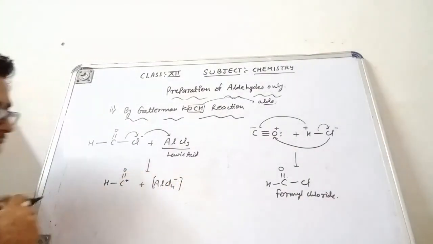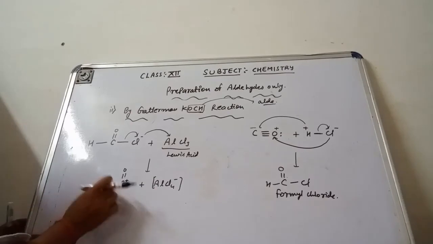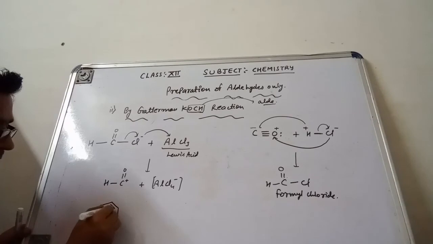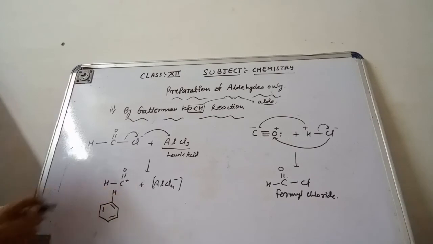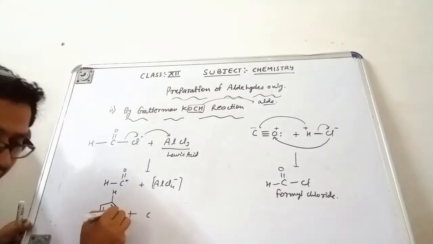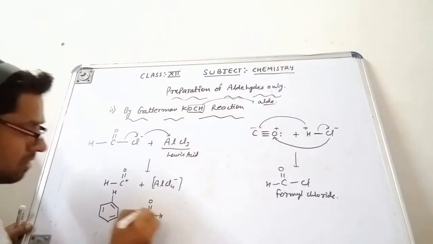That is a compound AlCl4 negative. Now the benzene ring will react with this carbocation. So this is the benzene ring. I can show the benzene ring in this way. I can represent the hydrogen here. There is no problem because on every place hydrogen is available. Now this reacts with C double bond O, single bond H, and this is positive.